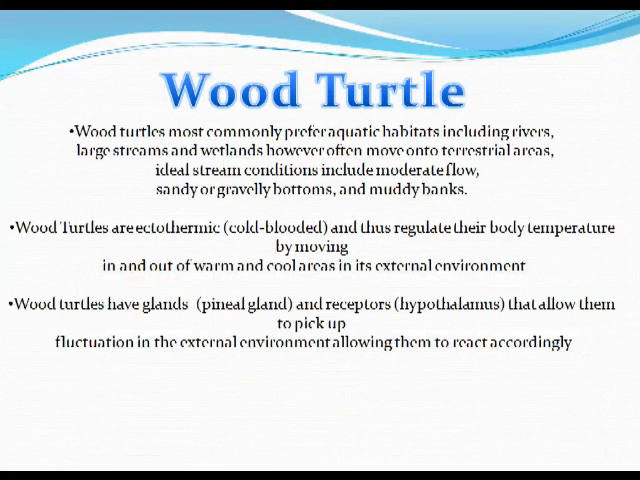Wood turtles most commonly prefer aquatic habitats including rivers, large streams, and wetlands, however often move on to terrestrial areas. Ideal stream conditions include moderate flow, sandy or gravelly bottoms, and muddy banks. Wood turtles are ectothermic, or cold-blooded, and thus regulate their body temperature by moving in and out of warm and cool areas in its external environment. Wood turtles have glands, the pineal gland, and receptors, the hypothalamus, that allow them to pick up fluctuations in their external environment, allowing them to react accordingly.